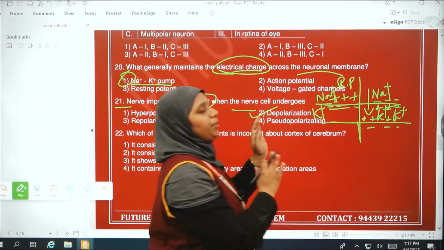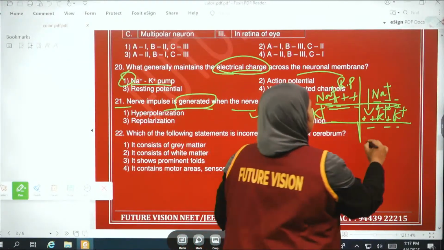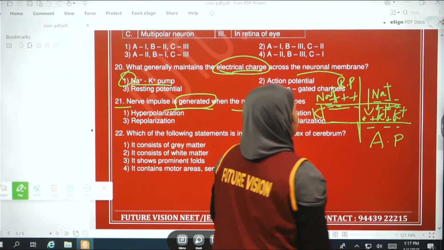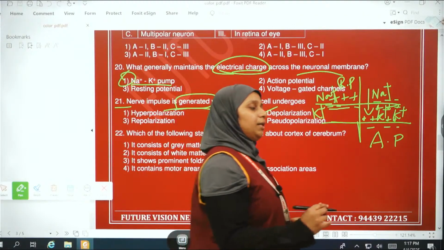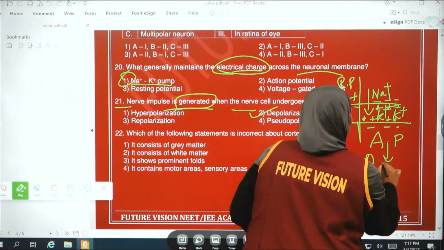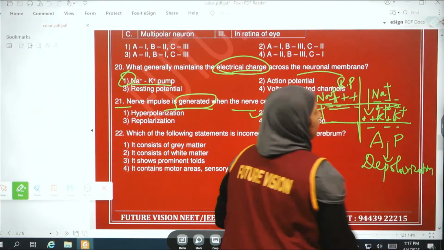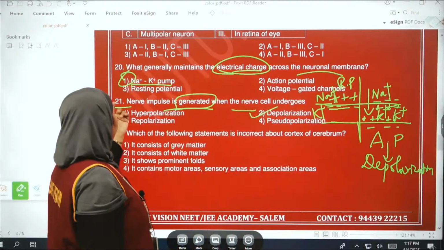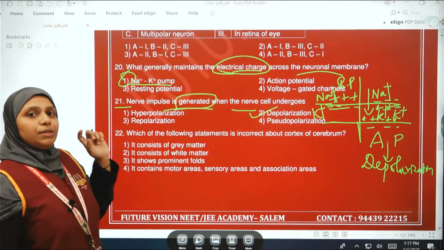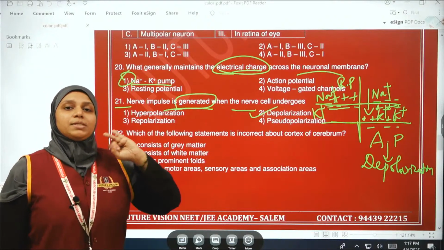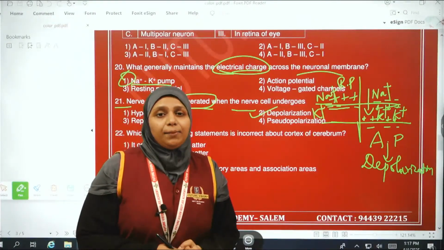Okay, that is point to point. So at this stage it is called the action potential, AP. This action potential occurs, obviously the depolarized state. Depolarization has occurred. So the answer for this 21st question is depolarization. If action potential or nerve impulse generation is mentioned, these are the two keywords. We should choose the depolarization option.